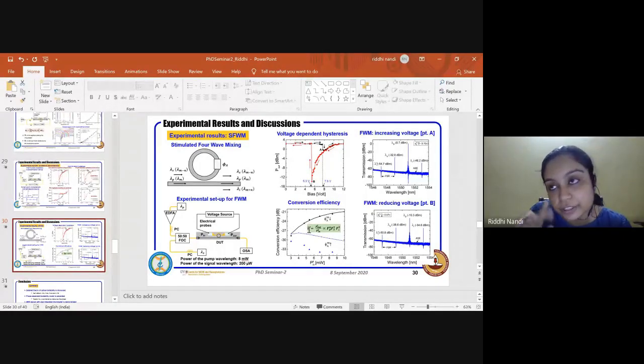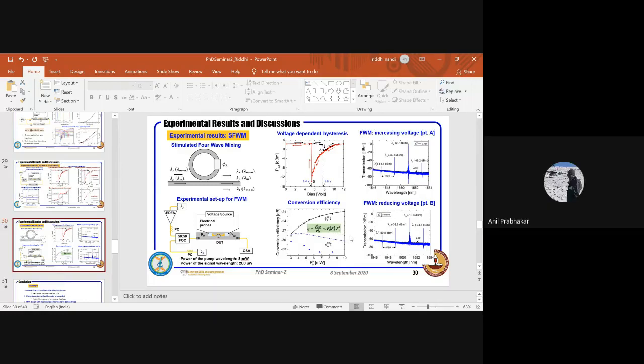For a ring resonator, I remember they have a conversion efficiency of around minus 22 dB. But that design was made very efficient, as in dispersion-free, for a pump power of around 1 or 2 milliwatt. So they got a conversion efficiency of around 22 dB. It's not our conversion efficiency; as I mentioned, if you use a dispersion-free device geometry, it will be enhanced.